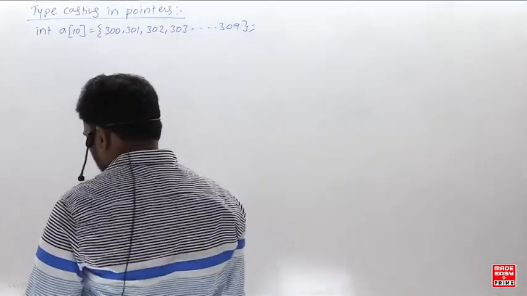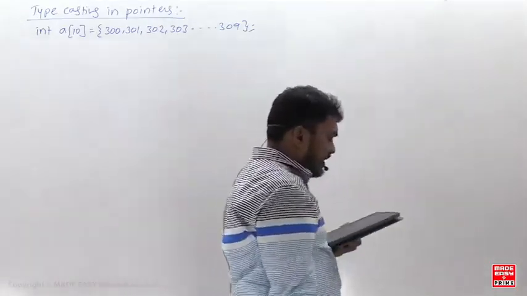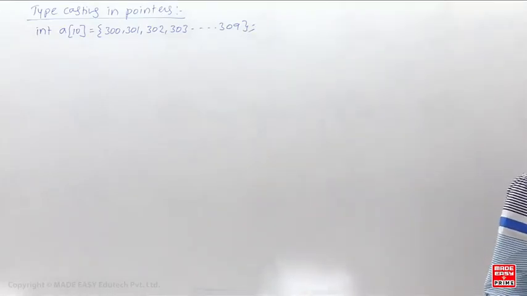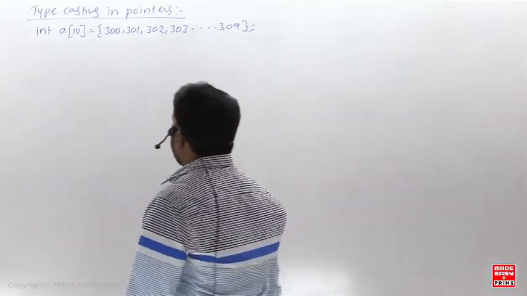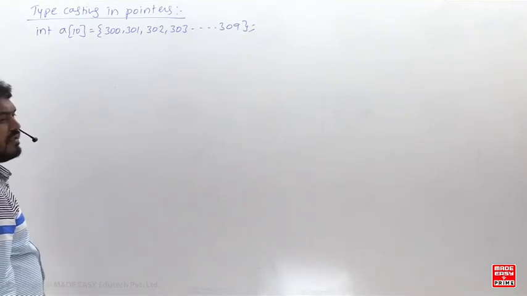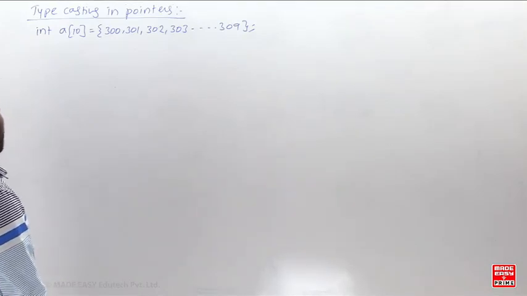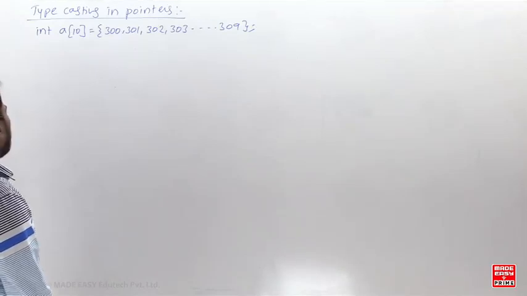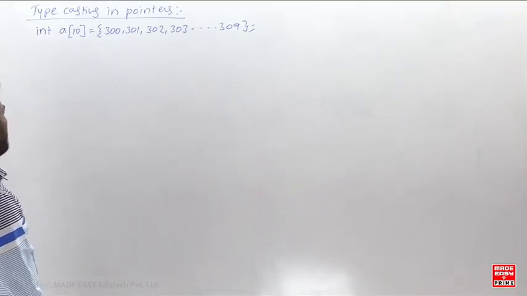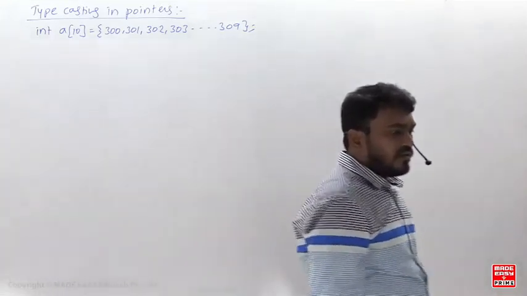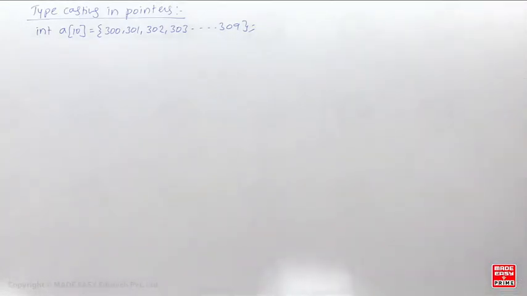So you are just having the integer array like this. You are having an integer array, right? Praveen Kumar, समझ में आया बेटा? Praveen Kumar, is that clear for you? Right. So just note down the typecasting in the pointers. Understand here, if you see the typecasting in the pointers, what is the meaning of this? Integer a of 10, you are having a simple 10-integer array. So 300, 301, 302, 303, and all that to 309. So how will that be stored?